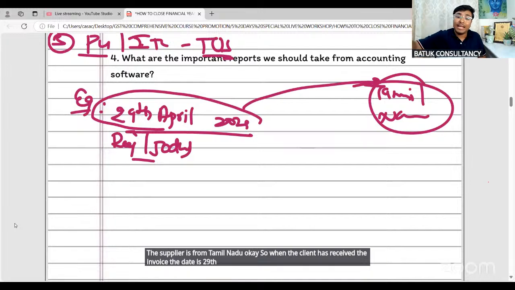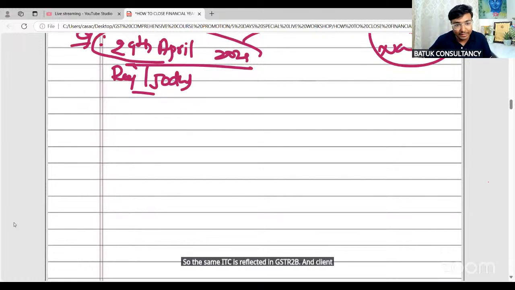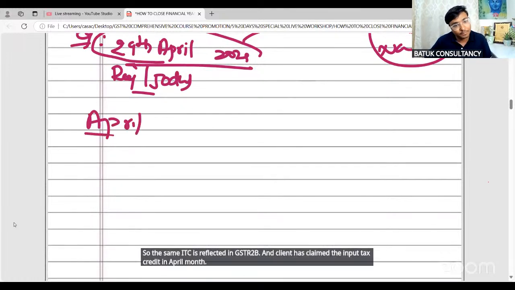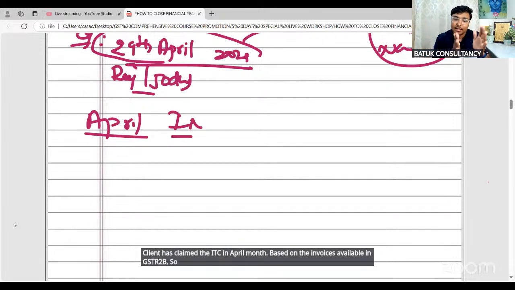The Tamil Nadu supplier has also reported the same in the April month return by the date of 29th of April. So the same ITC is reflected in GSTR 2B, and the client has claimed the input tax credit in April month, based on the invoice available in GSTR 2B. So just comment once whether the client has performed the correct treatment or not.